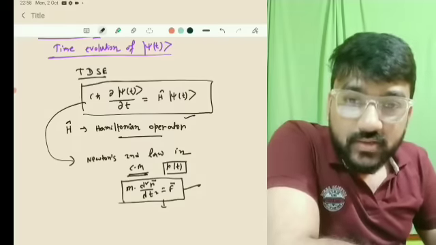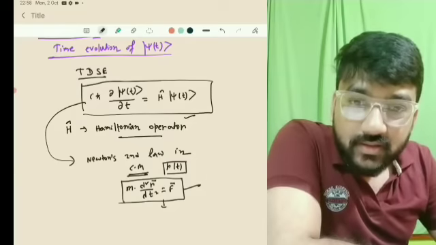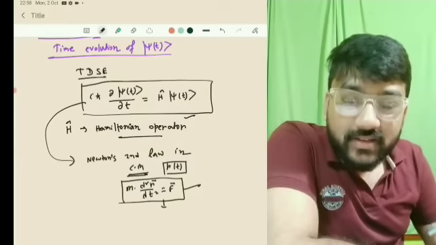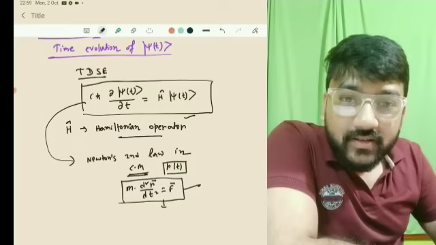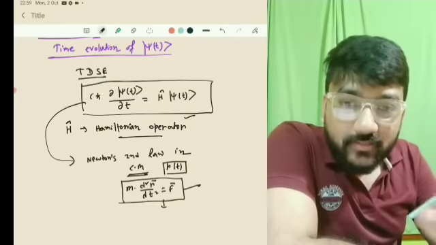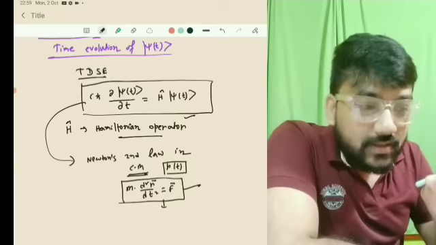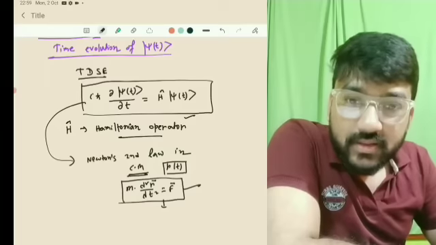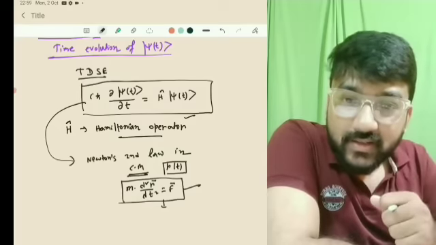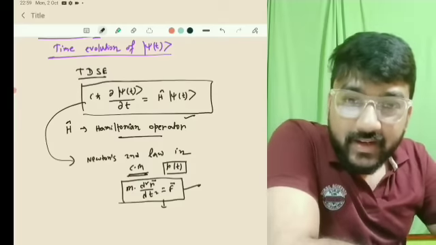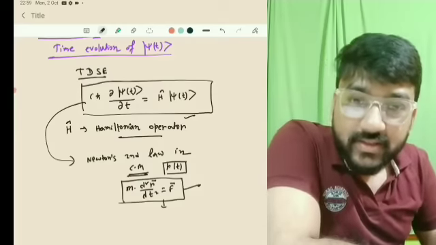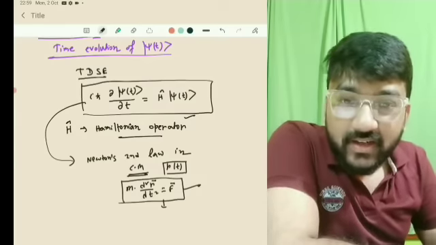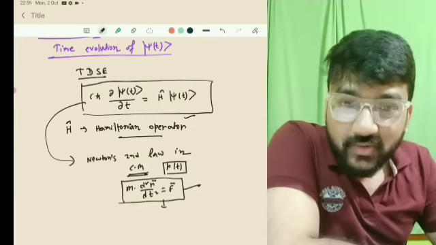Step 1 was to define the state of the system. In quantum mechanics, the state of the system is defined by psi of t, and in classical mechanics it is position and momentum. The second step, the statics of the system, is at t equal to 0, what is the position and momentum in classical mechanics, and what will be the state vector in quantum mechanics.